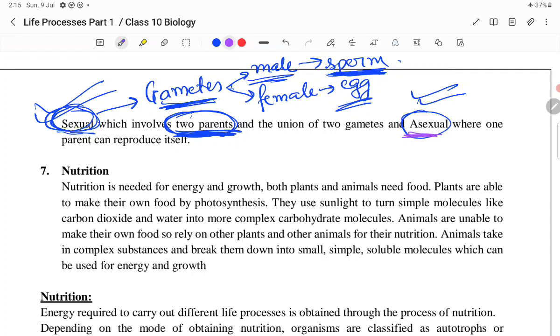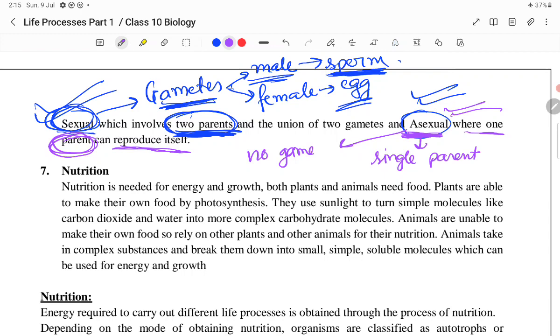Now, asexual reproduction, where a single parent can reproduce by itself, is referred to as asexual reproduction. A single parent is involved, no gametes required. Moreover, there is another difference. You can write, in sexual reproduction, there are huge variations in offsprings. About variations, we will be discussing in the chapter Heredity and Evolution in great detail.